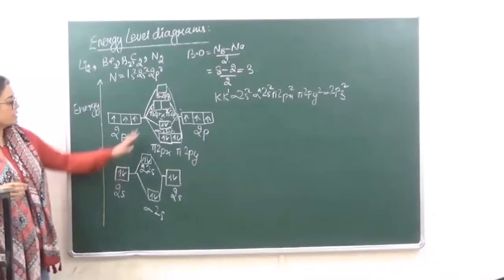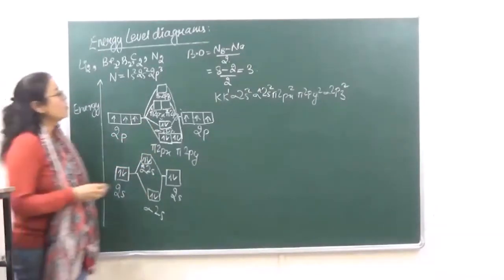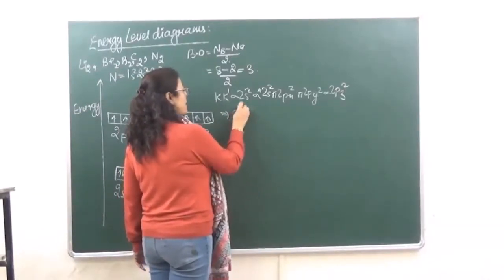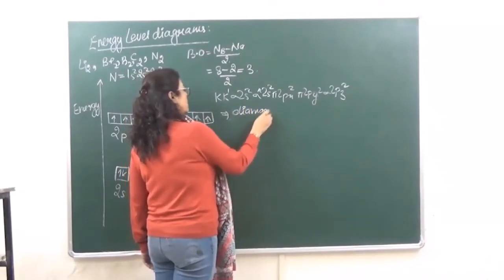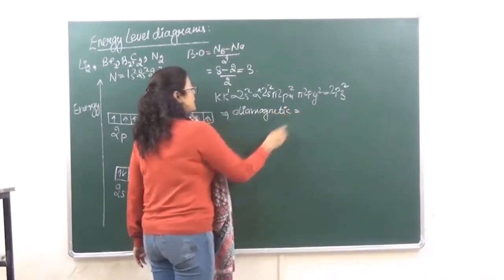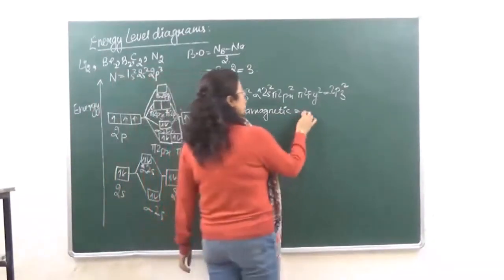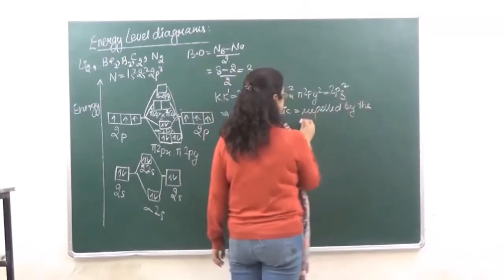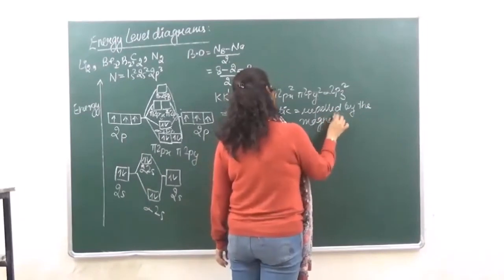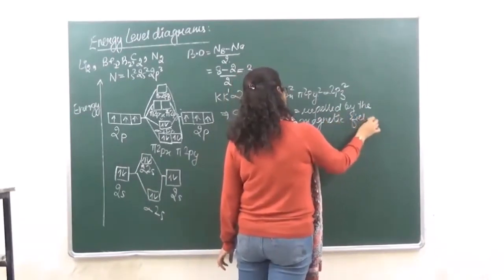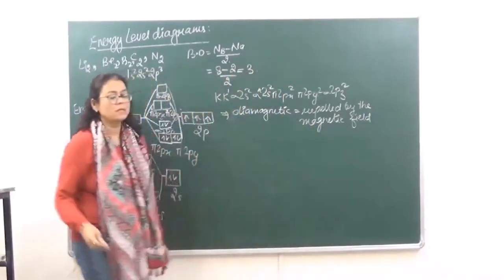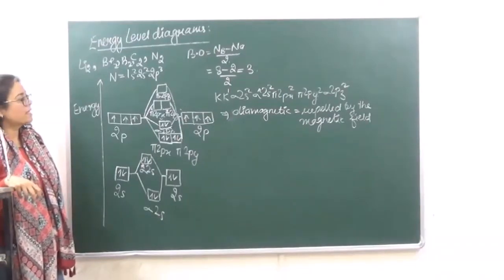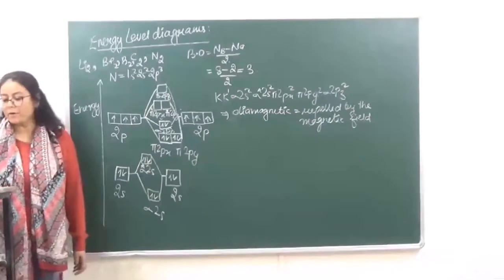This is going to be the electronic configuration. Right? Now over here you can see that all the electrons are paired. Therefore we say that the molecule of nitrogen is diamagnetic. Diamagnetic का मतलब क्या हुआ कि they are going to be repelled by the magnetic field. ठीक है? That is diamagnetic substances. और diamagnetism किस लिए होता है? Because of all paired electrons.